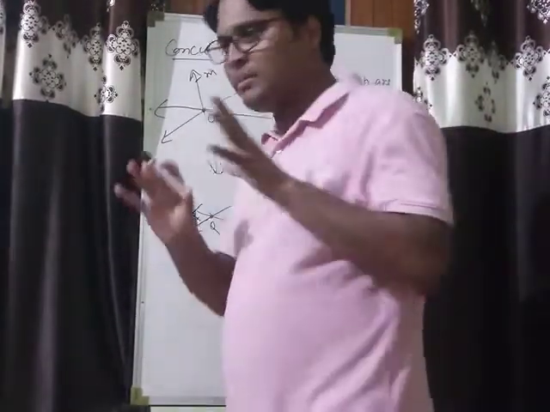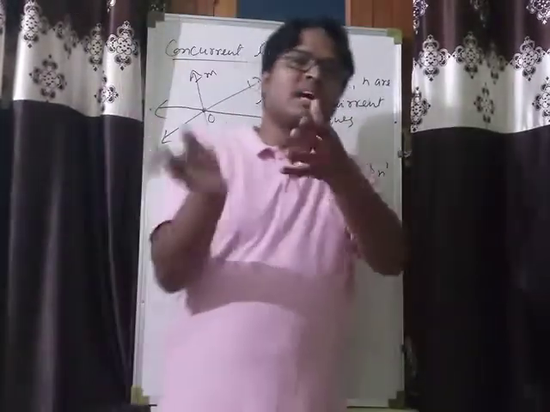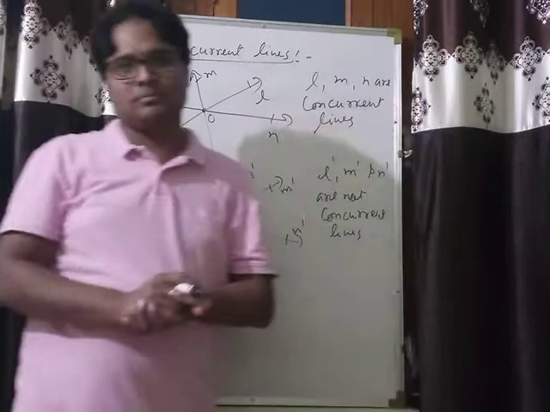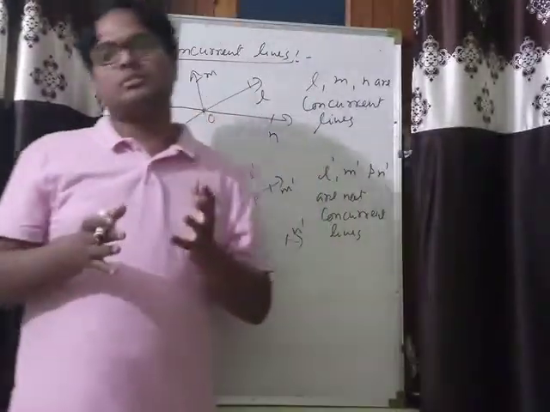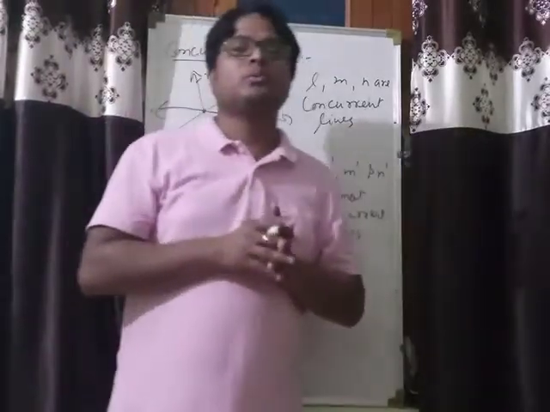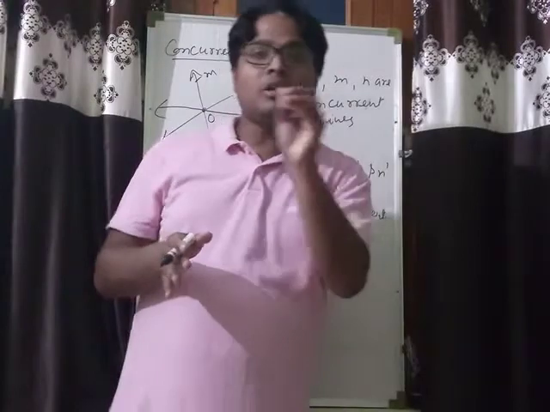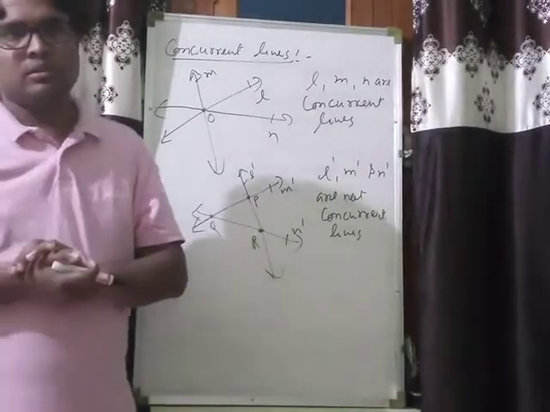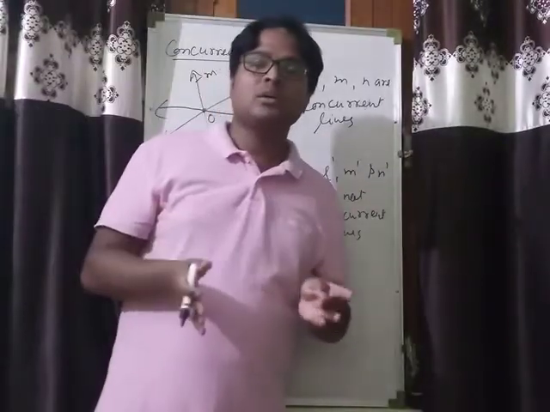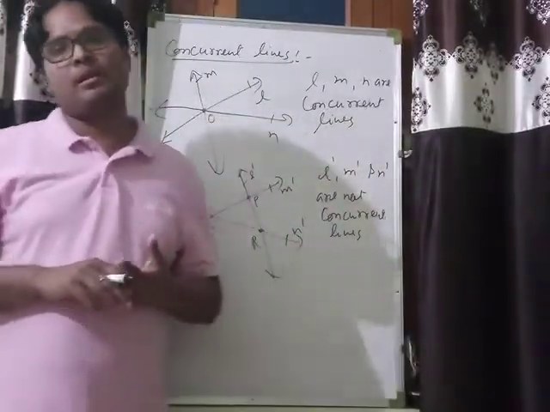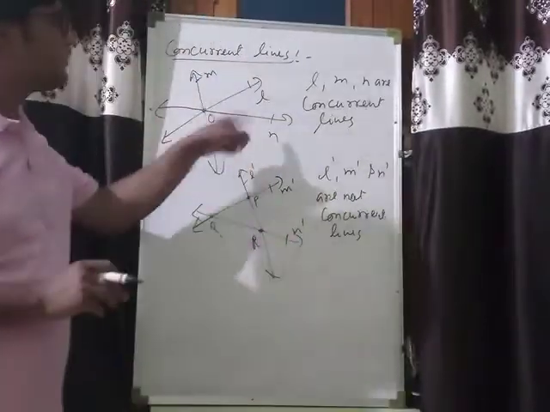Got it? What are concurrent lines? Like I told you about collinear points: three or more points which lie on the same straight line. If there are three or more points which do not lie on the same straight line, they are called non-collinear points. What is the definition of concurrent lines? Three or more lines which intersect at the same point, like this.